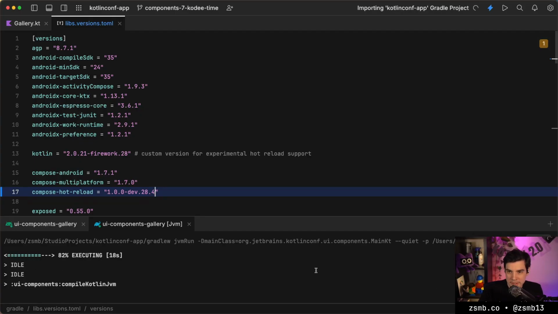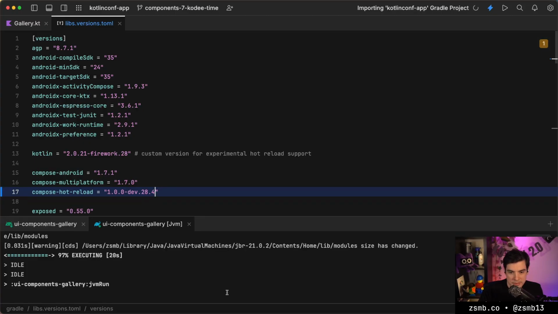Apparently we're recompiling everything with this version bump. It's taking quite some time for a JVM build.